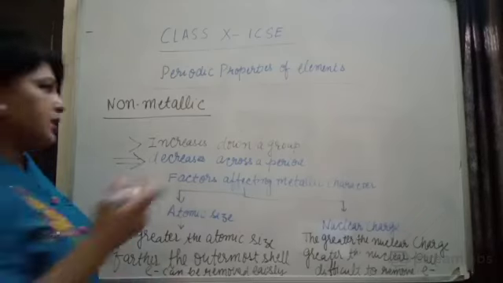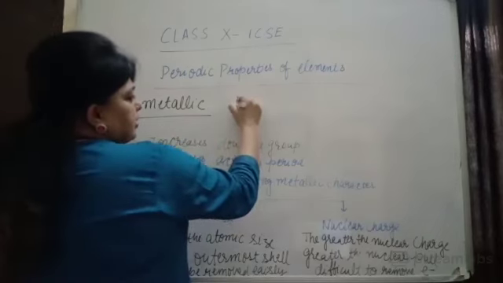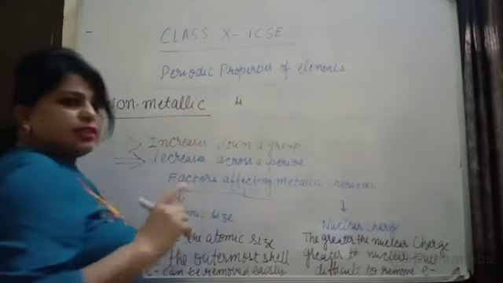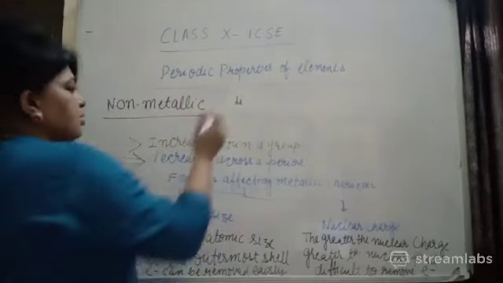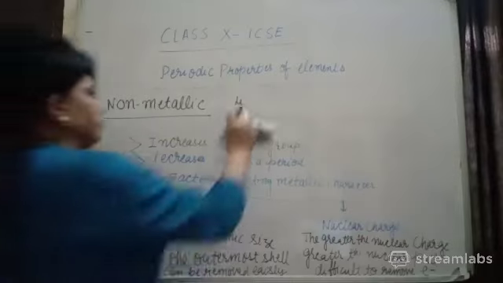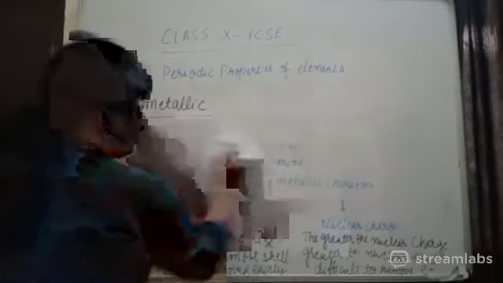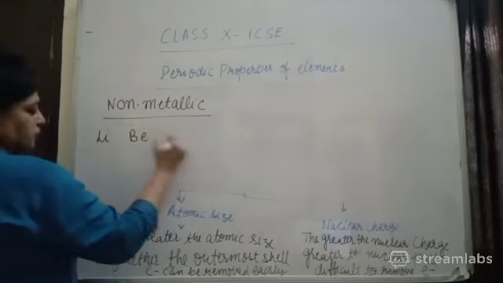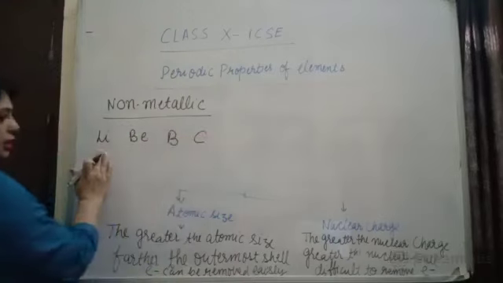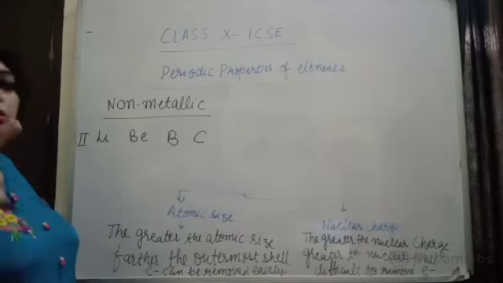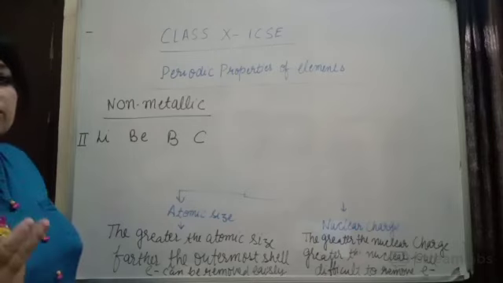What is non-metallic character? I will give you one example. For example, let's see the second period elements. What are the second period elements? A period always starts with one valence electron, we have discussed in the last class. So lithium will be the first element of the second period. Why will lithium be the first element? Because two shells means they should belong to the second period.